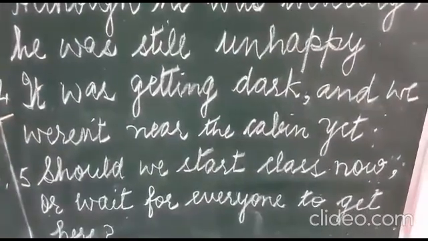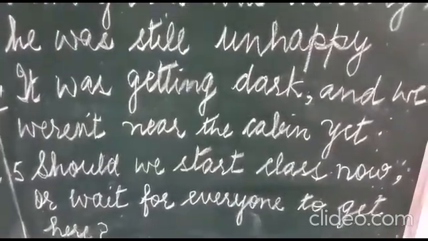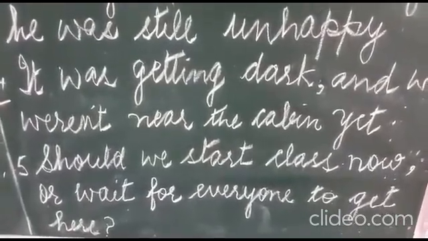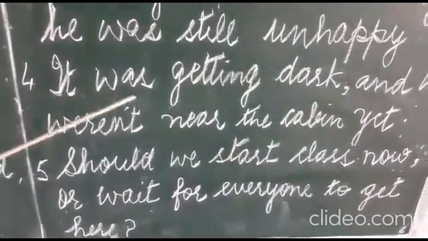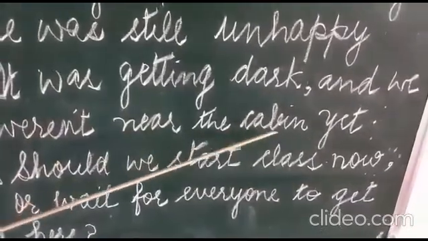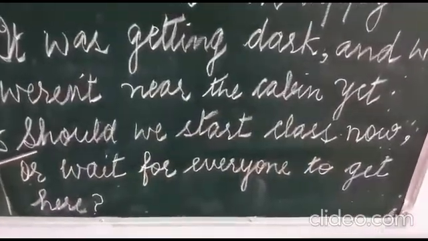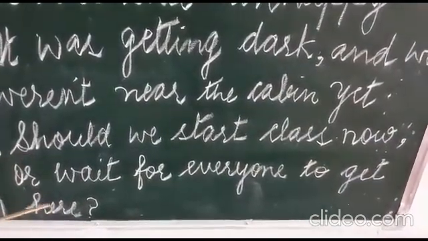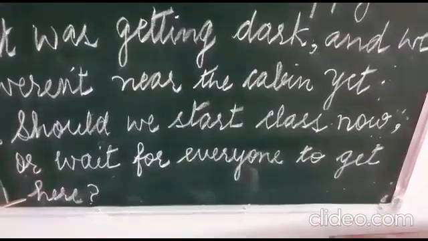Next, fourth one, it was getting dark and we weren't near the cabin yet. Last one, should we start class now or wait for everyone to get here?